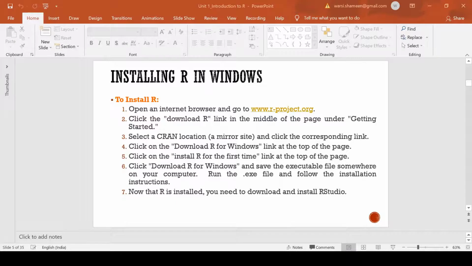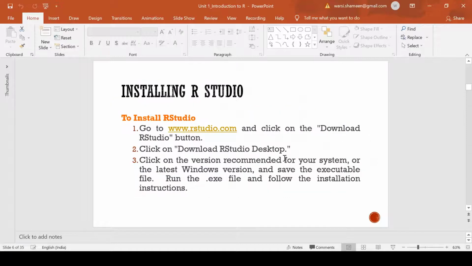Once you follow the instructions, you would be able to do the steps properly, and then you can complete the installation process. Along with that, you can go to R Studio and download R Studio Desktop, because R is the language we have discussed, and R Studio supports our language. Through this we can write code and execute commands. So this is how you can complete the installation process, and after that we can move ahead with the actual working in R.